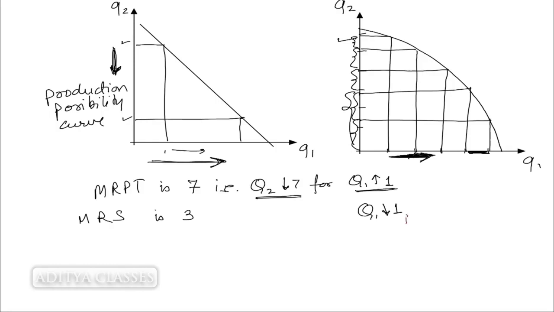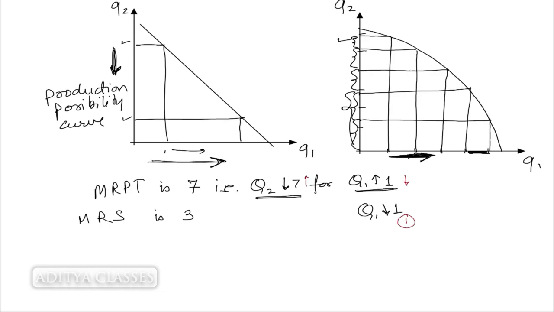As a first step, I have taken away 1 unit of Q1, and this unit which I am not giving to the consumer, if I drop Q1, then I can increase Q2 by 7. So how is this deal? Take away 1 unit of Q1 from the consumer. When I say take away, it means that we are not giving him Q1. If I am not giving him Q1, then I can give him Q2.